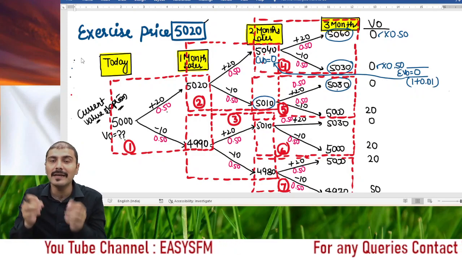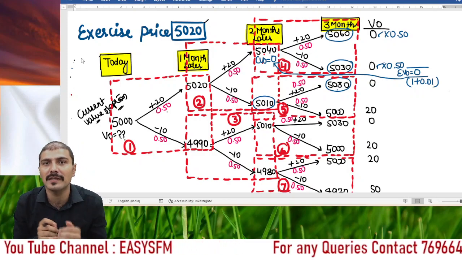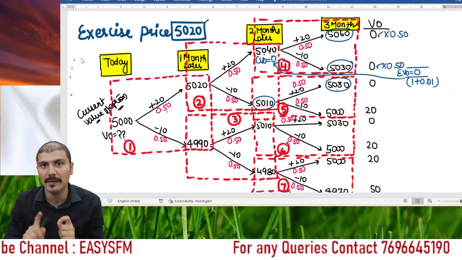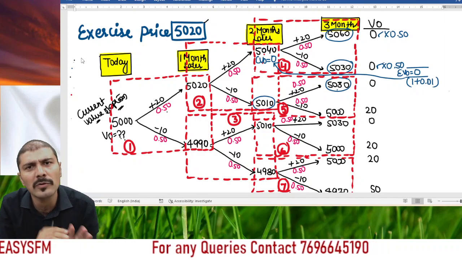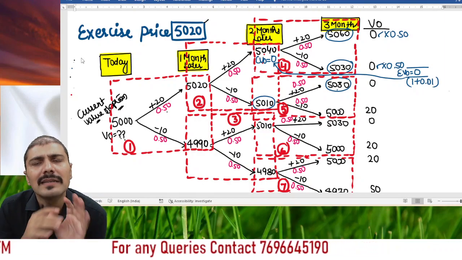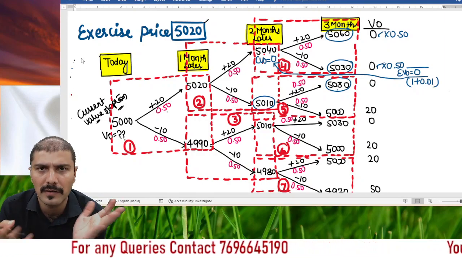Have you got this point? Now, on which date did you get the value of option? At the end of the second month. Previously, when did we calculate the value of option? At the end of the third month. In the same manner. Now the concept: if you can solve one box, all boxes can be solved in the same manner. Just be with me.